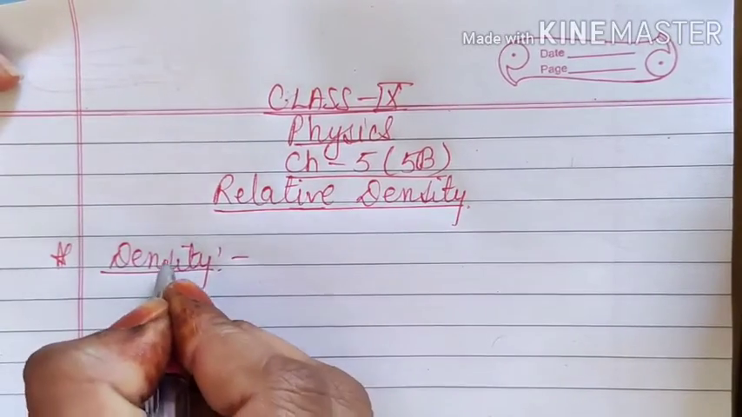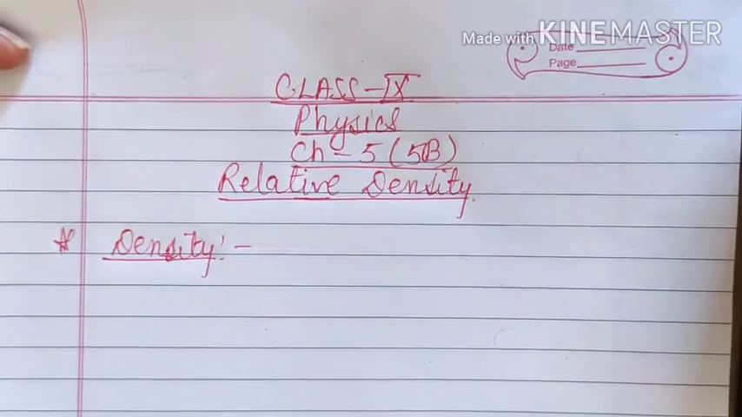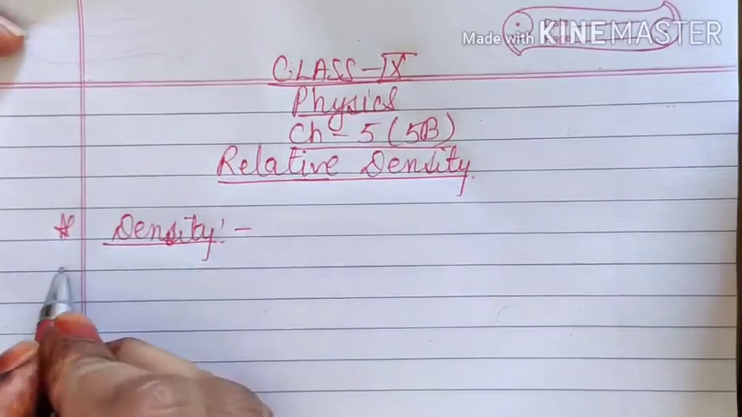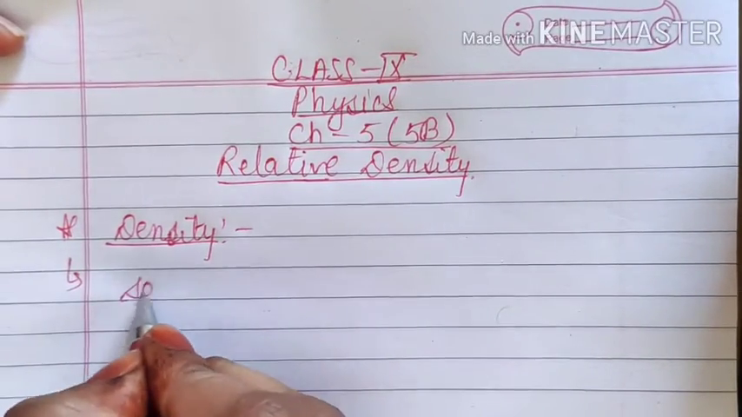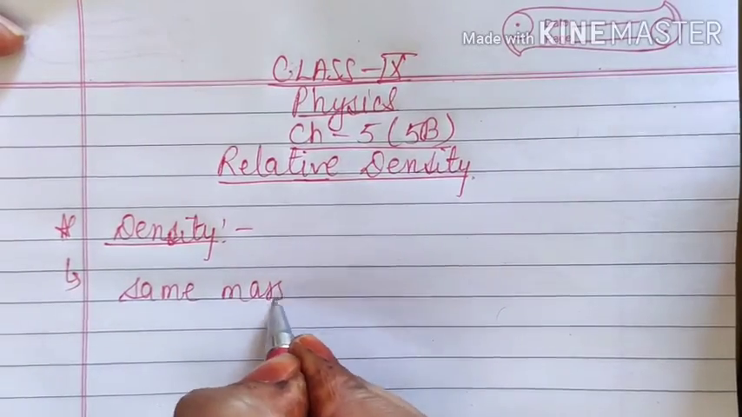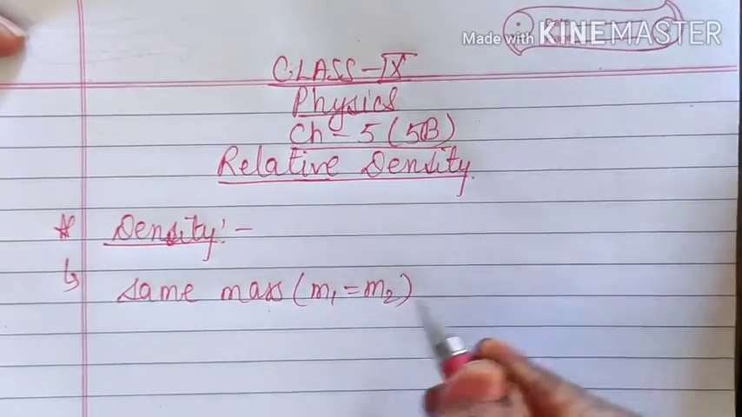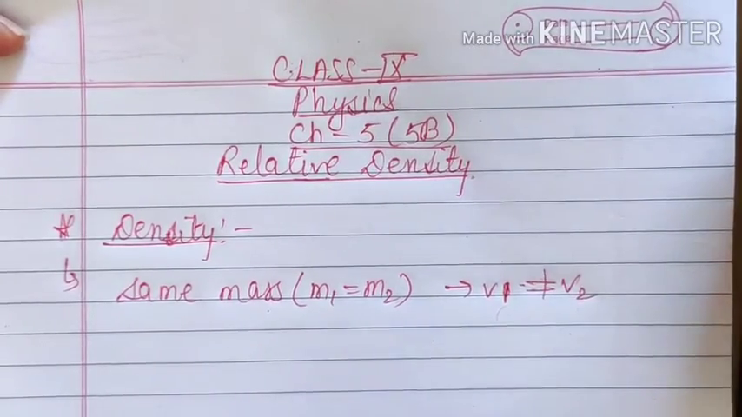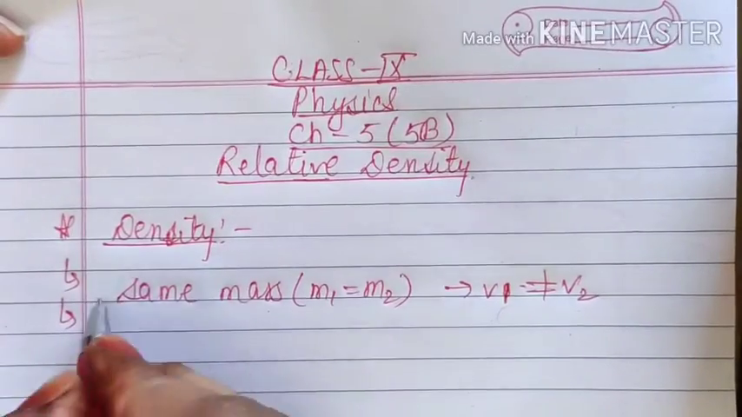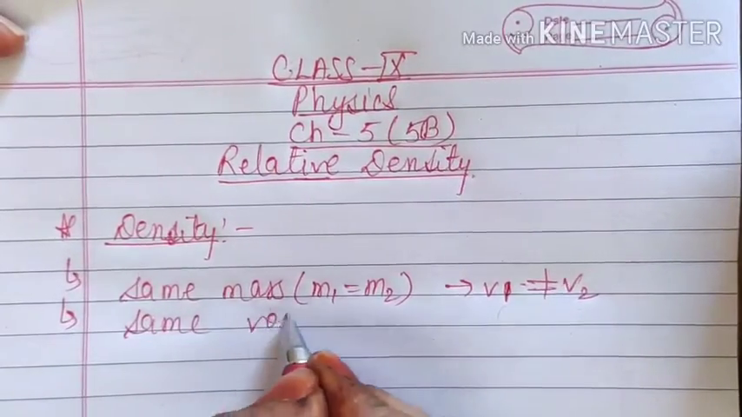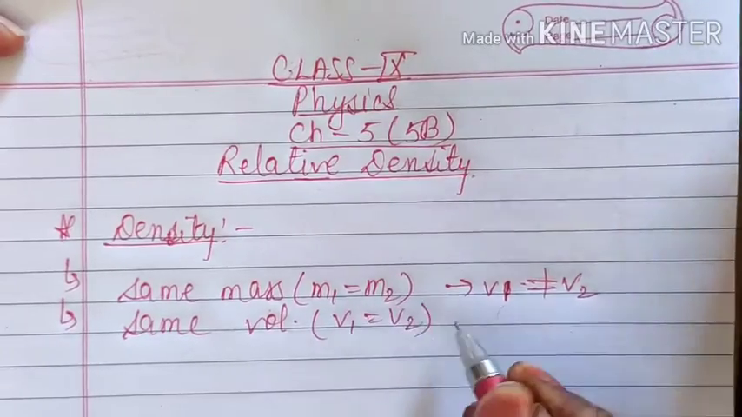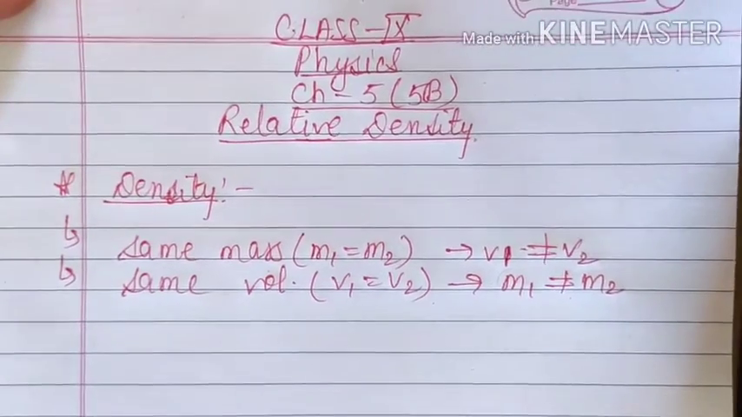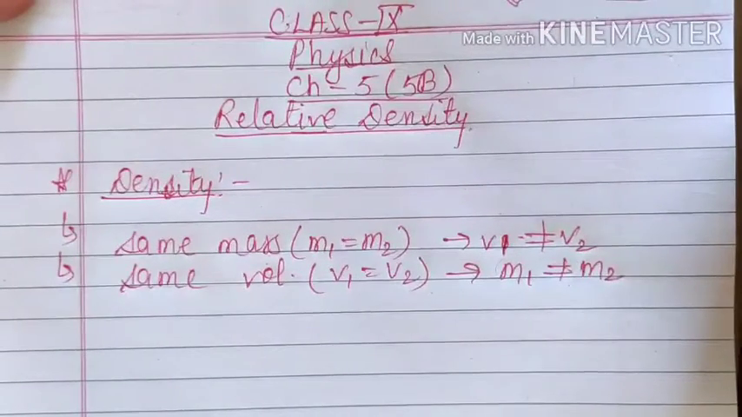In very basic concepts of density, we have already learnt that if two bodies have the same mass, they can have different volume. That means if m1 is equal to m2, then the volume can be different, that means v1 may not be equal to v2. And if two bodies have the same volume, that is v1 is equal to v2, they may not have the same mass. In class 6th we have learnt this concept.